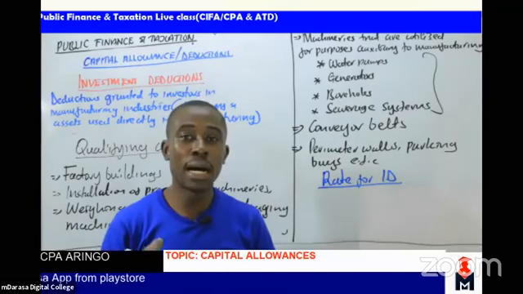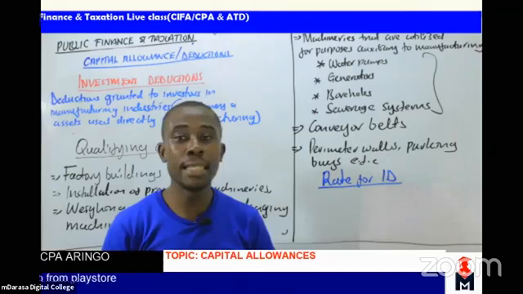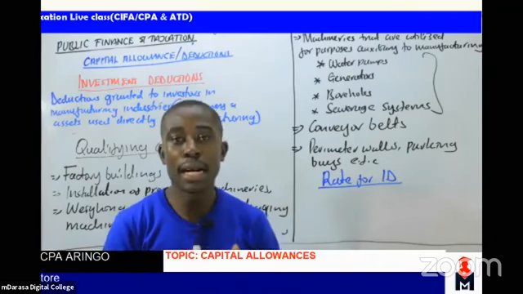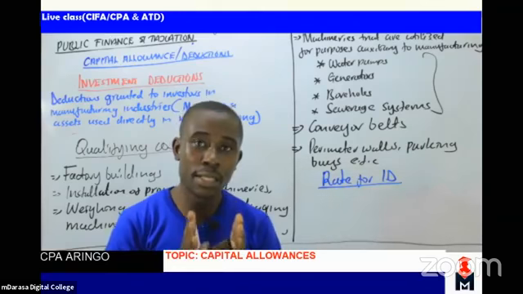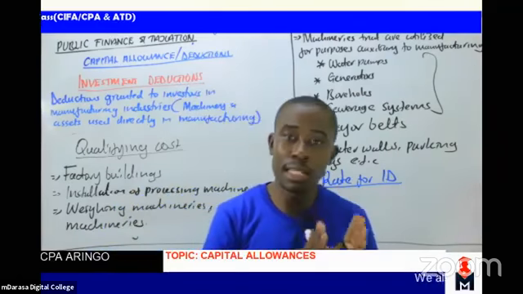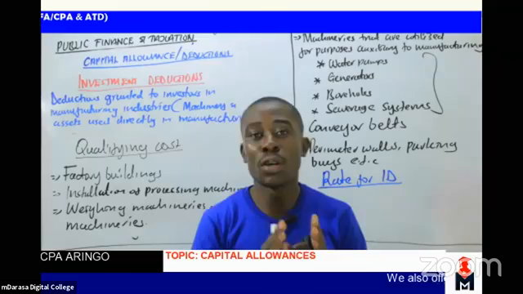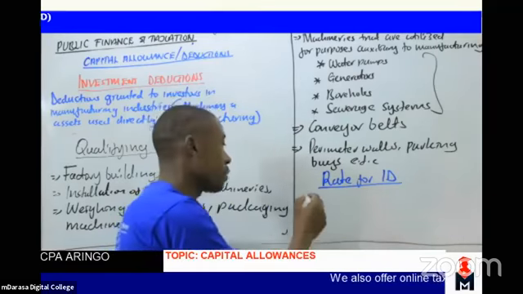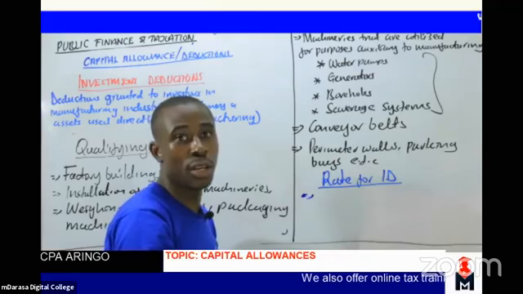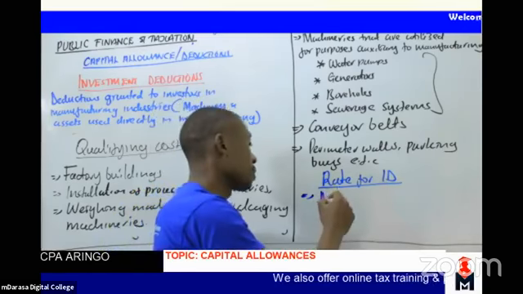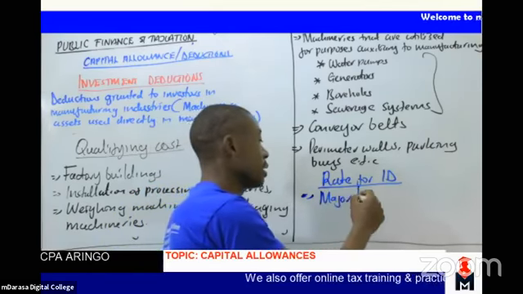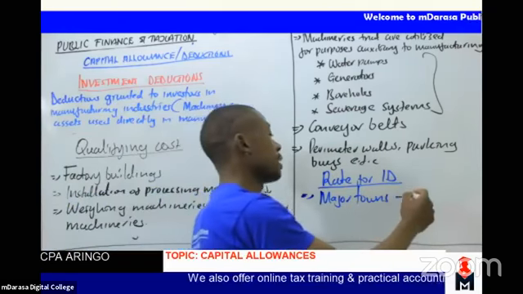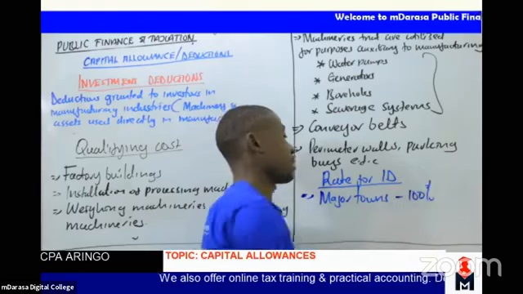Previously, we were providing ID at 2 rates. We were looking at the industries located in satellite towns and those located in major towns. Previously, for industries located in major towns, we provided ID at the rate of 100%.